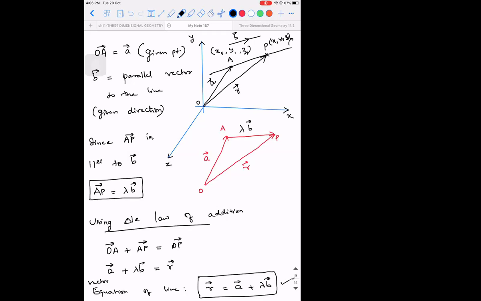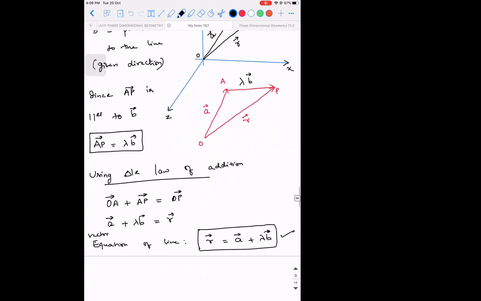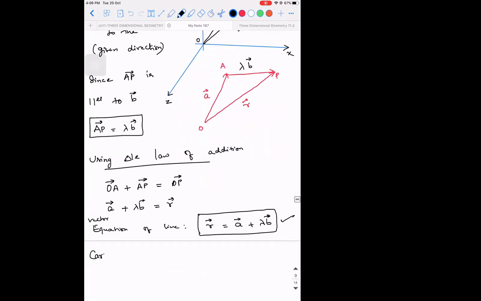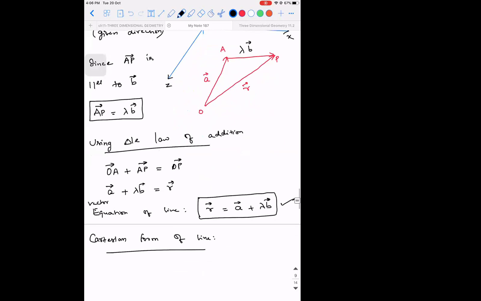Done? Now listen. Now the Cartesian form of the line. Every time when you write an equation, you will write it in two forms. One is the vector equation and the second is the Cartesian equation. Cartesian means in terms of x, y, z. So we know that R vector is x i cap plus y j cap plus z k cap is equal to, what is A vector, guys?